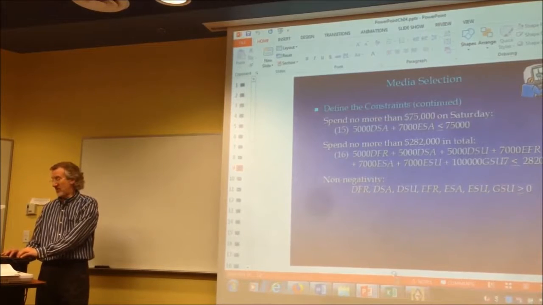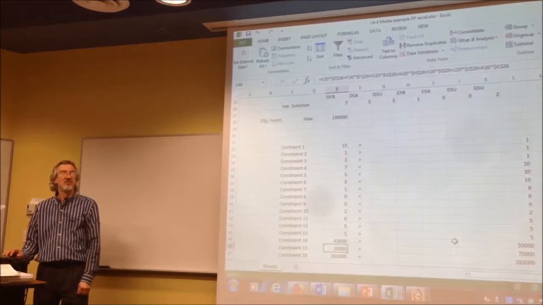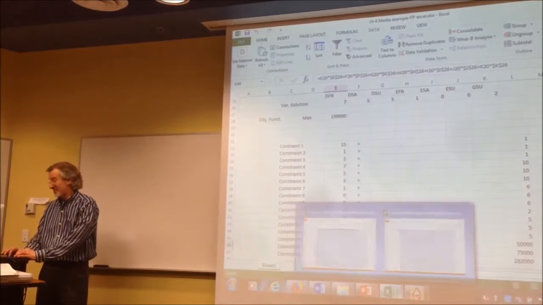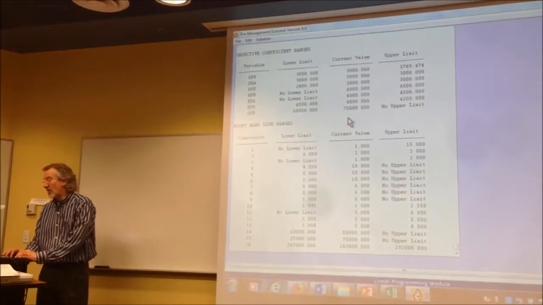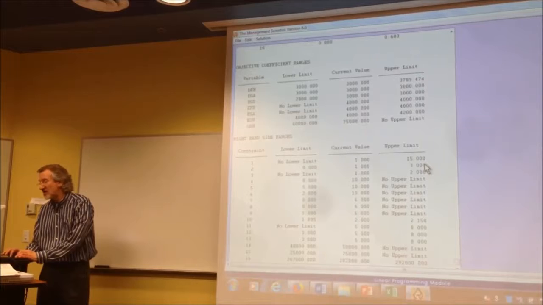Nice observation. I haven't had that brought up before. You could also work backwards from the slack or surplus that it gives you. Yeah, you're right. Good point. There's another good point. Anybody hear that? Go up here to the slack or surplus, and you can subtract it from the right-hand side.